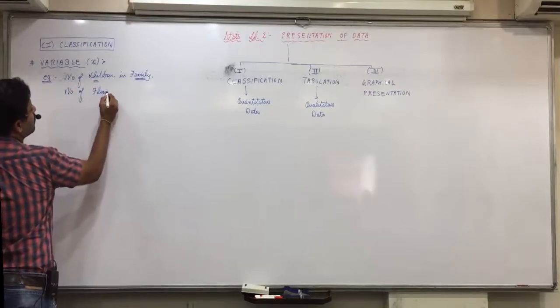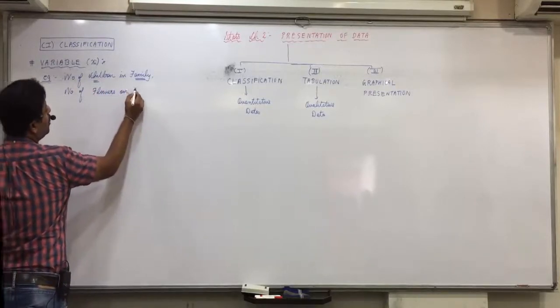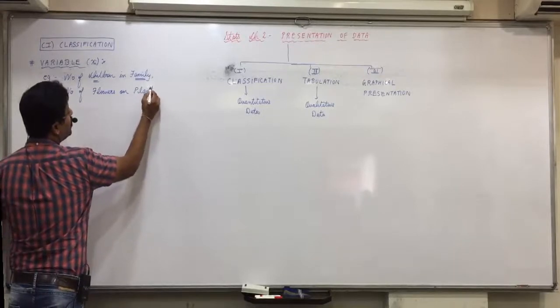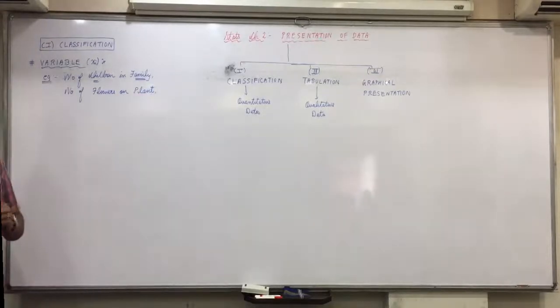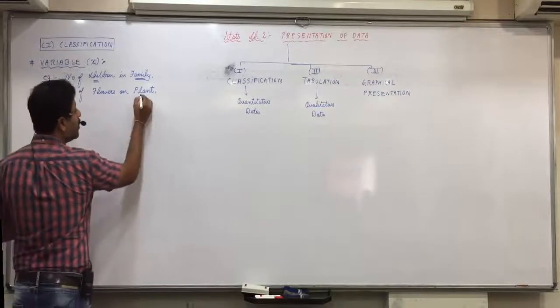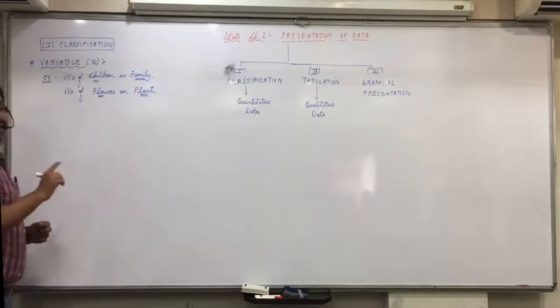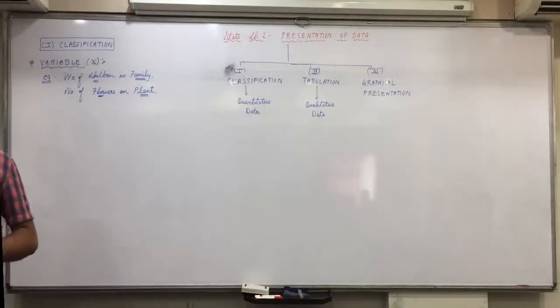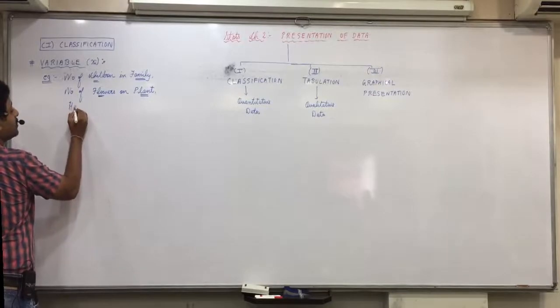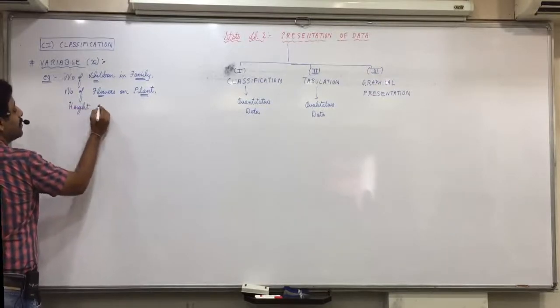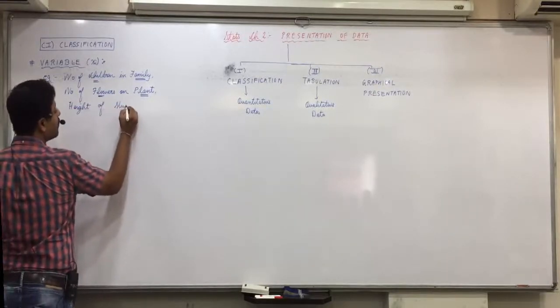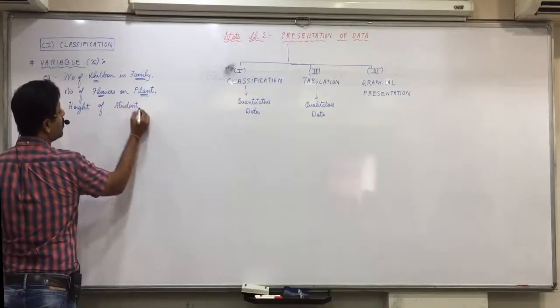Number of flowers on plant. Here what is the unit I am talking about? Plant. The unit is plant. What is its characteristic I am talking about? Do they vary or differ from plant to plant or not? Yes. Okay. Height of student. Here what is the unit I am talking about?